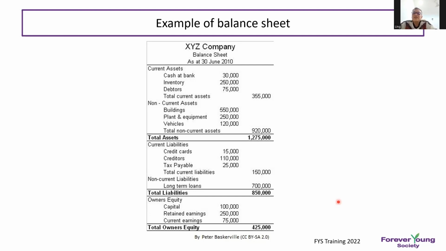Same with liabilities, you also have current liabilities. That means you owe a credit card, creditors, tax payable, the tax you have not yet paid. All of these are called current liabilities, giving you the total current liabilities. After this you have the non-current liabilities, the long-term liabilities, like a long-term loan from the bank. So you get the total liabilities. Then your owner equity: the capital, retained earnings and current earnings. So you come out with the total owner equity. Equity plus liability will equal the total assets.